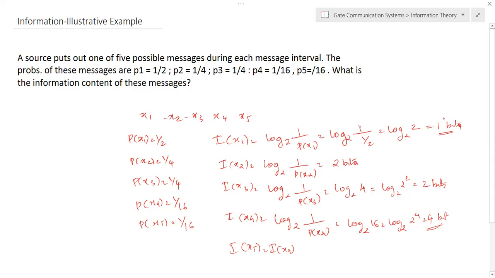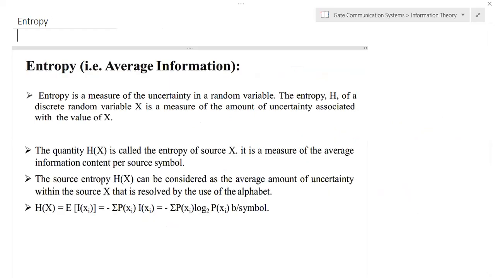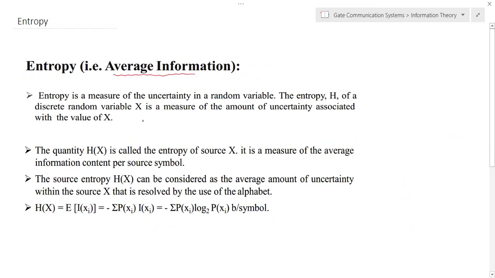Now we'll discuss another concept, that is entropy. Okay. So entropy you can consider as the average information. Entropy, or in other words, we can call it an average information. So in the previous case, we already discussed the information content of a sample. Now we need to consider the average information of a random variable. So we need to consider all the samples in a system.